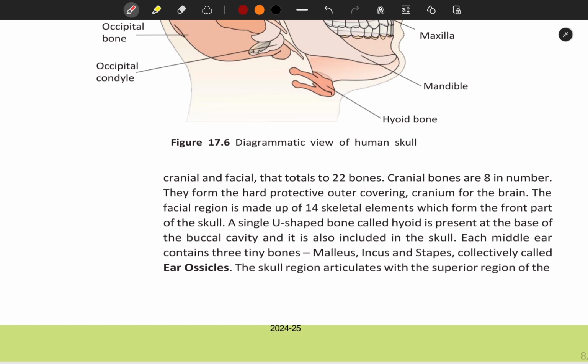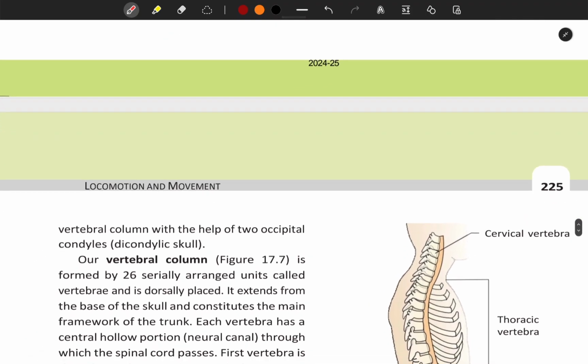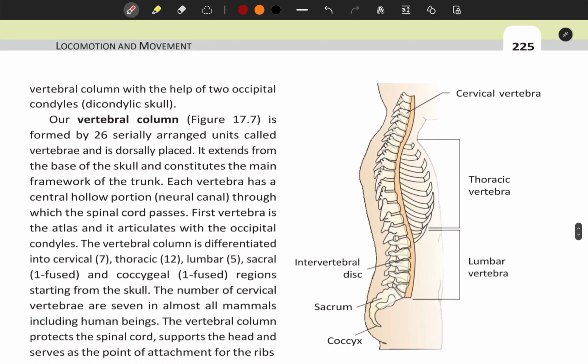A single U-shaped bone called hyoid is present at the base of the buccal cavity and it is also included in the skull. Each middle ear contains 3 tiny bones, malleus, incus and stapes, collectively called ear ossicles. The skull region articulates with the superior region of the vertebral column with the help of two occipital condyles, that is, a dicondylic skull.